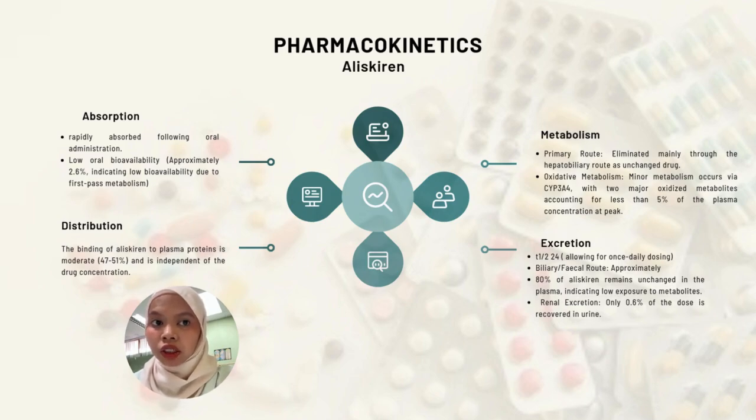For the excretion, the half-life is 24 hours, thus allowing for once daily dosing. It is excreted via the biliary or fecal route. Approximately 80% of the aliskiren will remain unchanged in the plasma, indicating low exposure to metabolites. And last one, via renal excretion, only 0.6% of the dose is recovered in the urine.